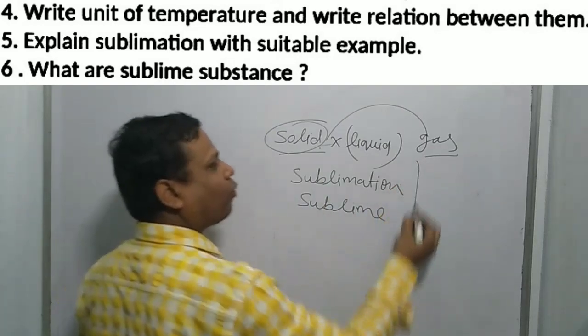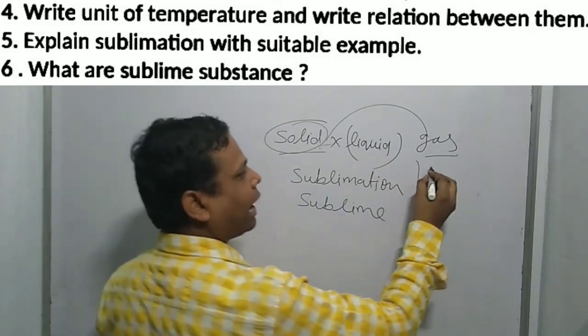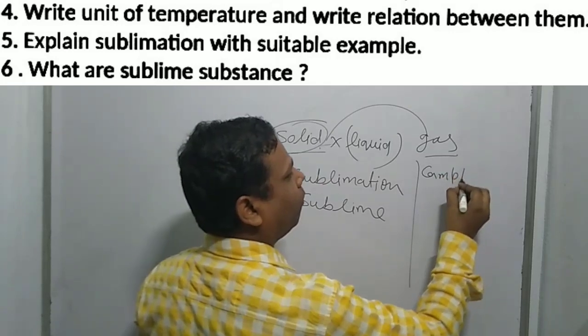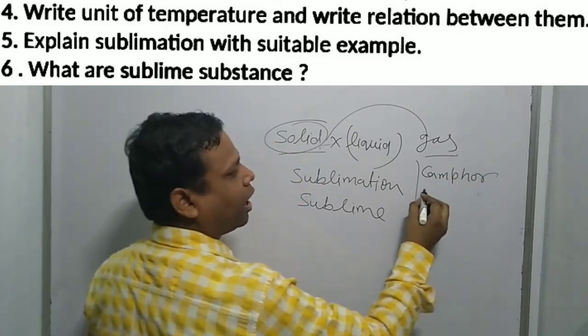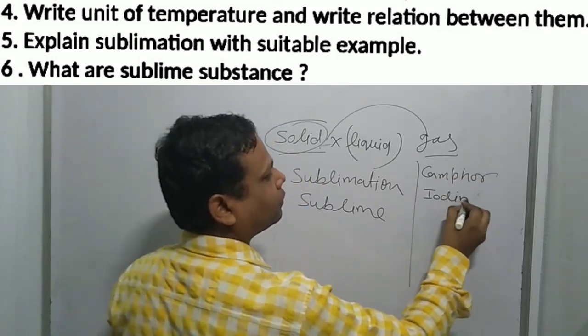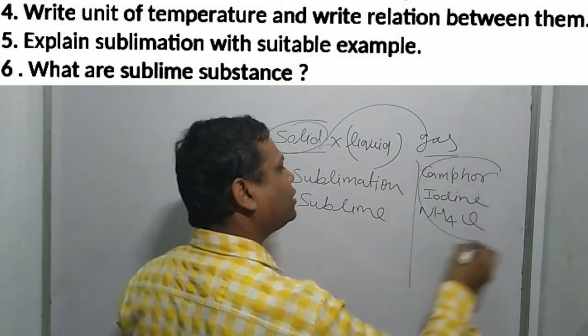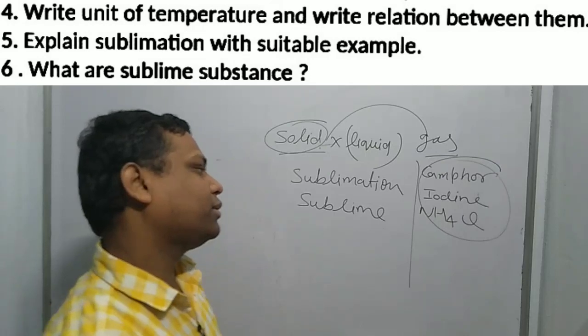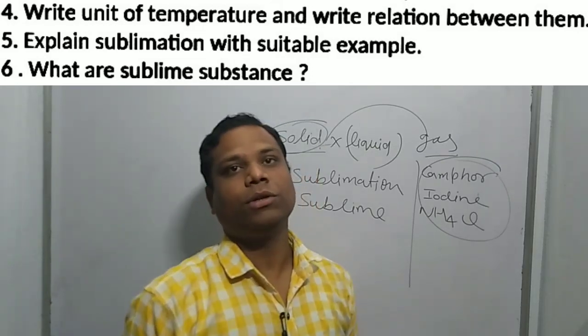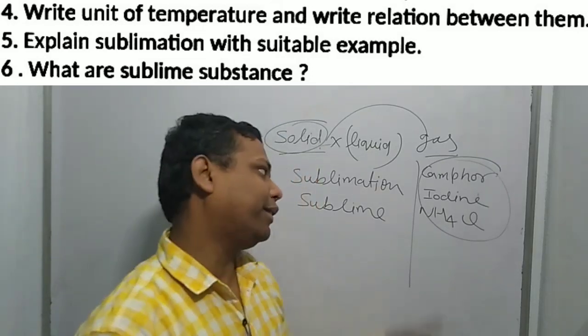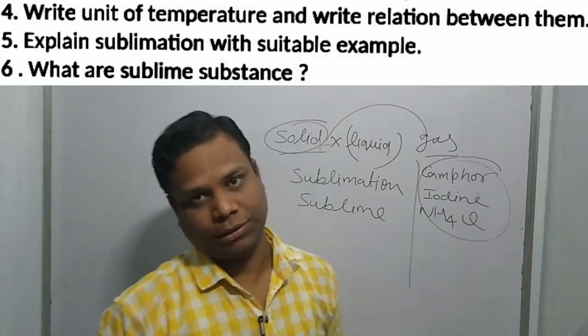Okay, sublime substances: camphor, iodine, ammonium chloride. All these undergo the sublimation process, and these are known as sublime substances.